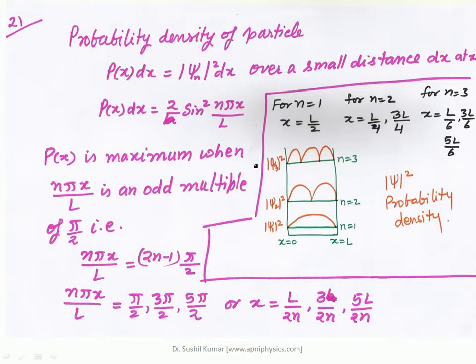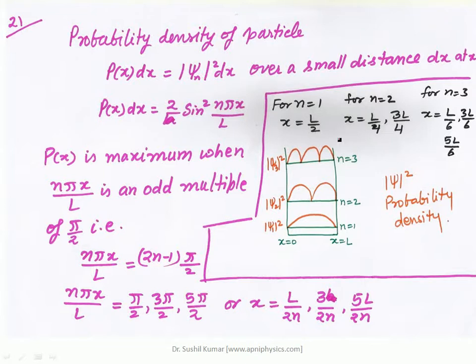So the probability density of the particle you can define this way: P(x) dx within the range of dx is equal to mod psi square dx over a small distance dx, right? So when you put the value of psi n, that is the normalized wave function, one can find out the value of the probability of that particle to be found within the dimension.